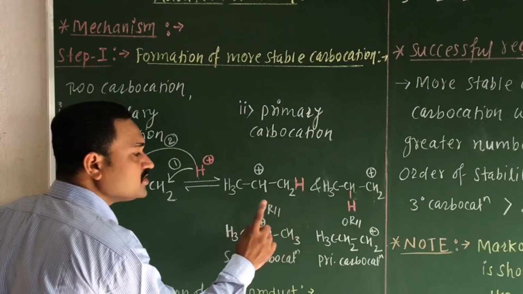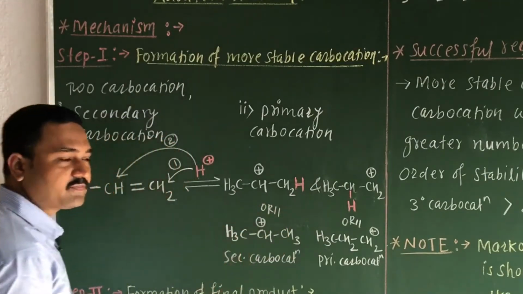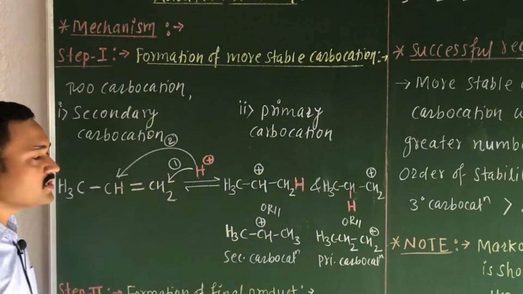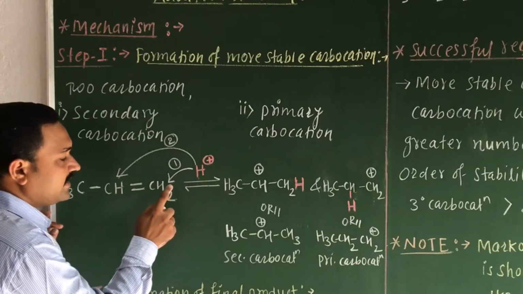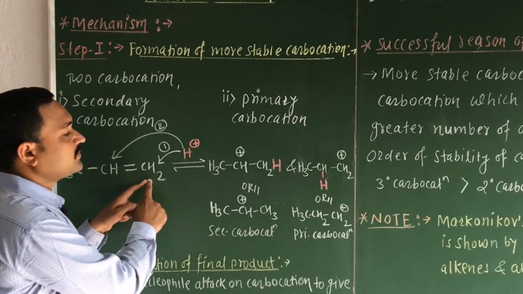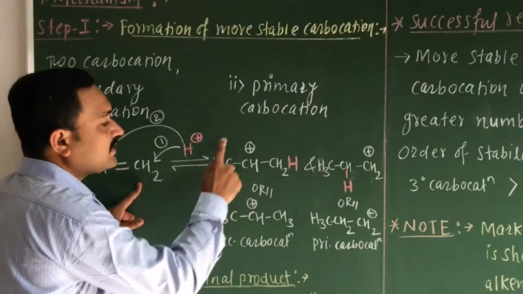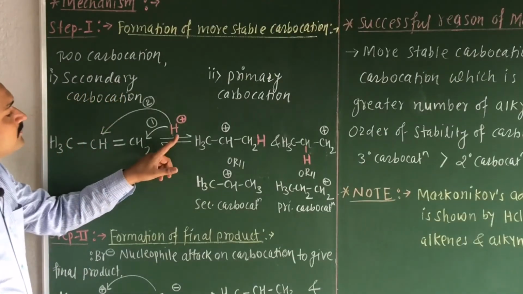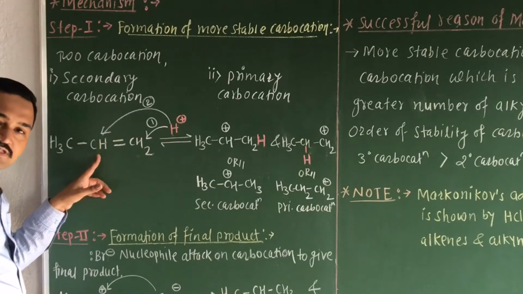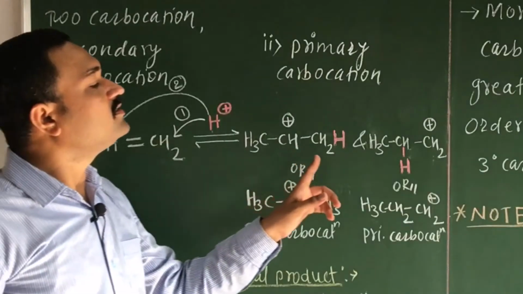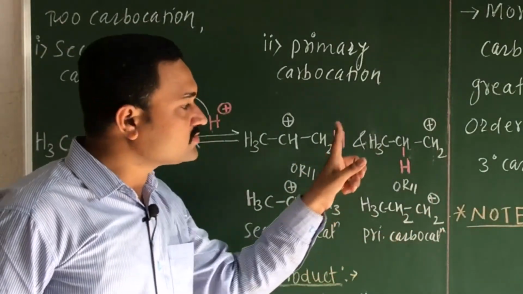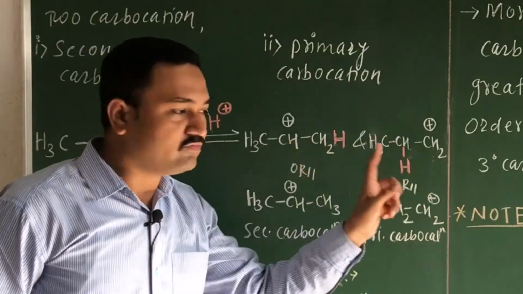Actually there is a formation of a secondary carbocation as well as a primary carbocation. Now suppose this proton is added to the CH2 group, then we will obtain this secondary carbocation that I have shown here, and if this proton is added to your CH group, then we will obtain the primary carbocation.